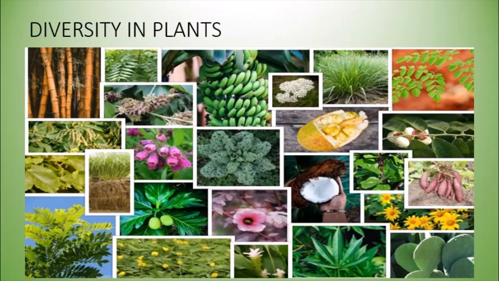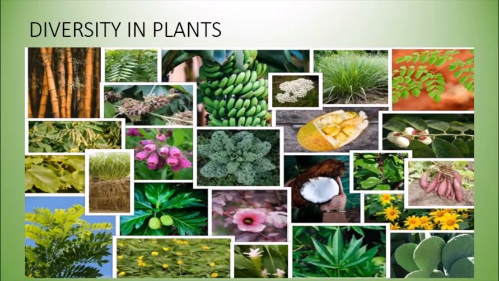Various types of living things have the ability to adjust themselves to the conditions in their surroundings. Plants that make their own food in sunlight are called autotrophic plants. As they can prepare their own food, they are called autotrophic plants. Plants that cannot prepare their own food and use other plants for food are called heterotrophic plants. And the plants that consume insects for food are called insectivorous plants. So even in plants, there is so much diversity.